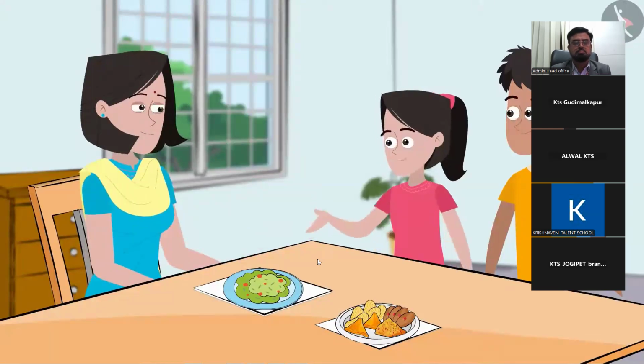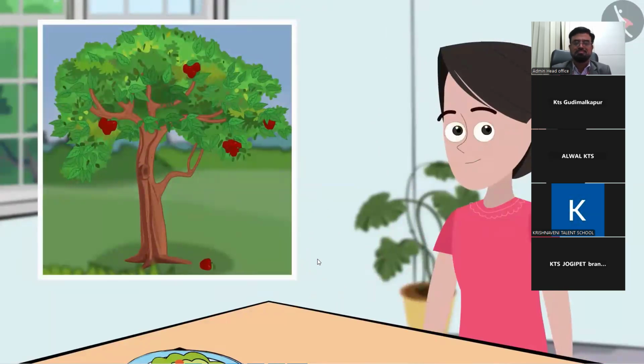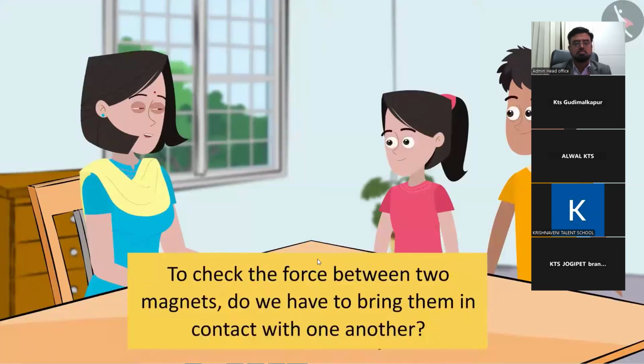Yes, mummy. I had read that gravitational pull is an example of non-contact force. When we throw a coin, it falls straight on the ground due to the gravitational pull. All objects fall towards the earth because of Earth's gravitational pull. Am I right, mummy? Yes, Sanya. Can magnetic force also be an example of non-contact force? What do you think?